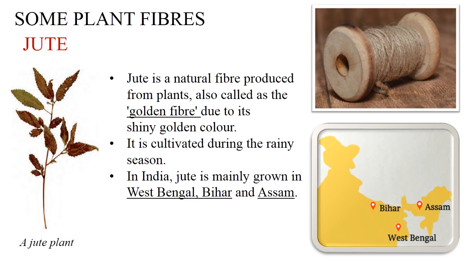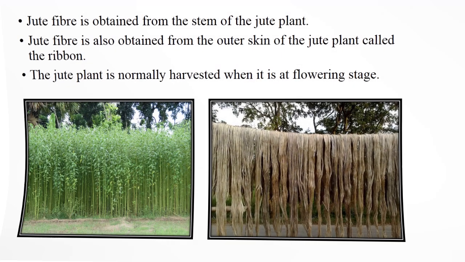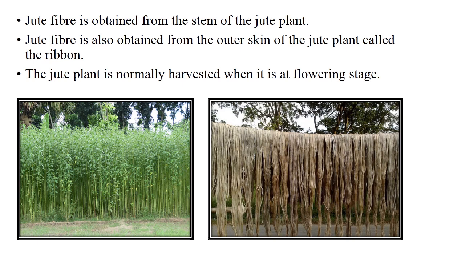Jute. Jute fibers are obtained from jute plants. It is a soft and long natural fiber. As it has a golden and silky shine, it is also known as golden fiber. It is cultivated during rainy season. In India, jute is mainly grown in West Bengal, Bihar and Assam. The jute plant is normally harvested when it is at flowering stage.